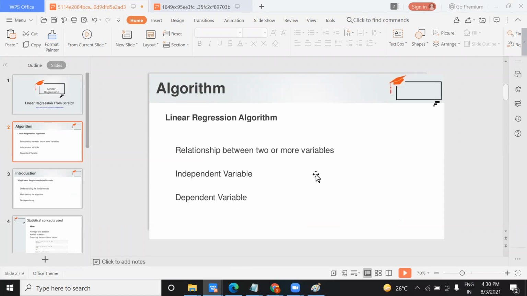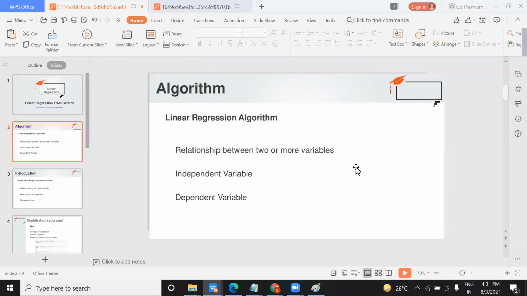Okay, so the linear regression algorithm, we are going to use it to find out the relation between two or more variables. If you remember, I gave an example of fuel price when I was showing you the graph. In that case, we were trying to find out the relation between the variables, whether the fuel price is increasing with different input features like tax.